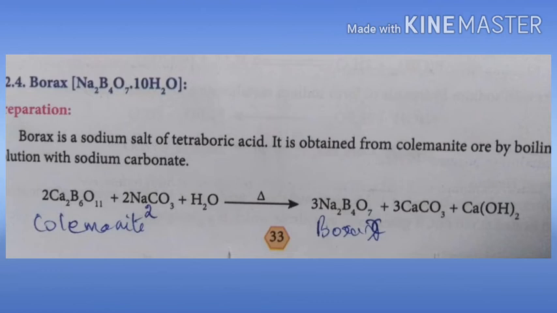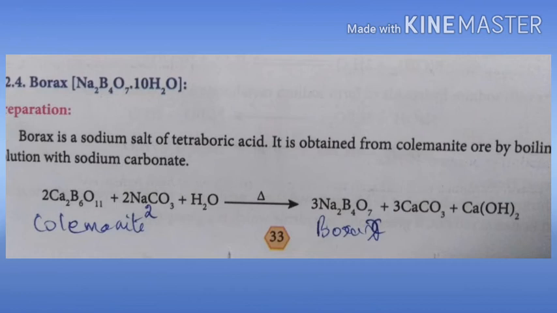Actually, borax is normally formulated as Na2B4O7.10H2O. This is the normal formula. But sometimes it contains tetranuclear units like [B4O5(OH)4]2- ion, and this form is known as prismatic borax.